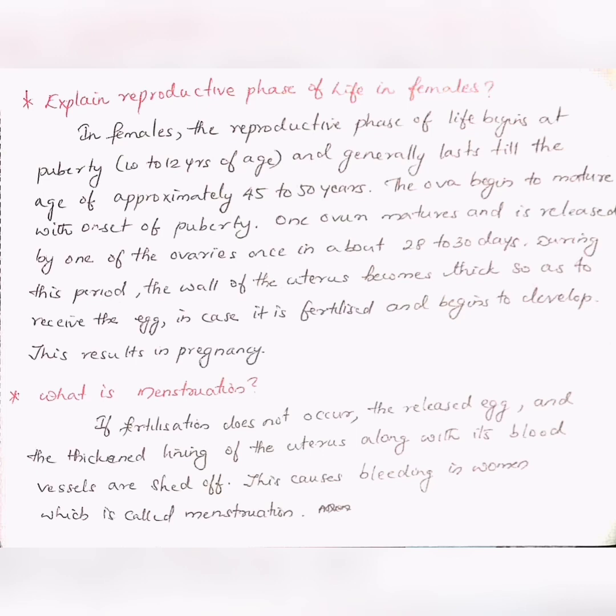What is menstruation? If fertilization does not occur, the released egg and thickened lining of the uterus along with its blood vessels are shed off. This causes bleeding in women, which is called menstruation.